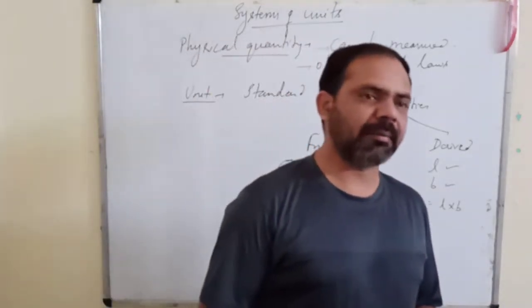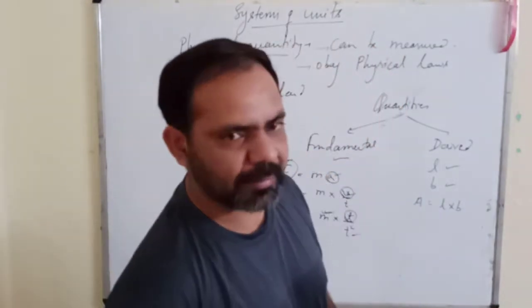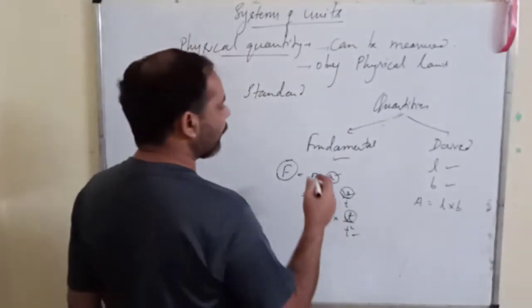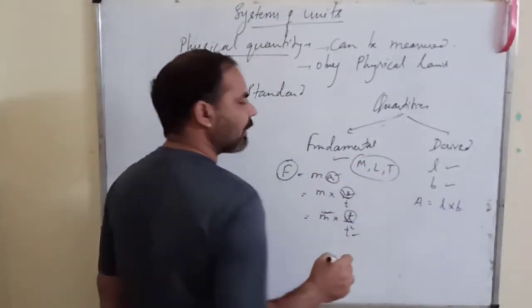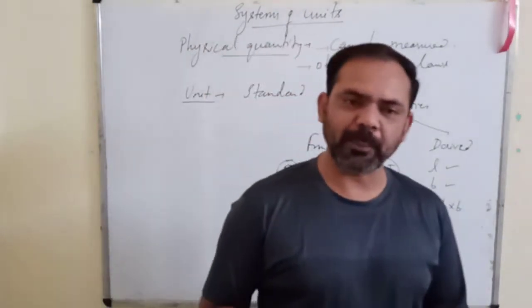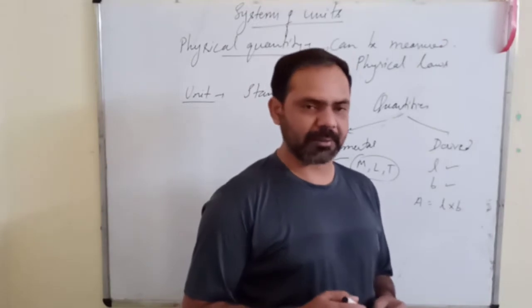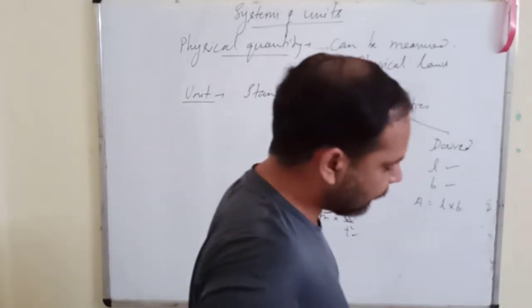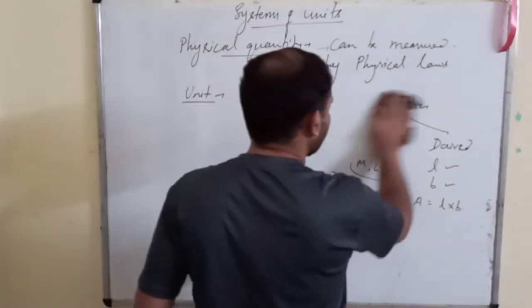So basically, initially when this concept started, the fundamental quantities were mass, length and time. They were supposed to be the fundamental quantities, and all other quantities were kept as derived quantities. Okay. Now how do we measure the mass? We will start one by one.